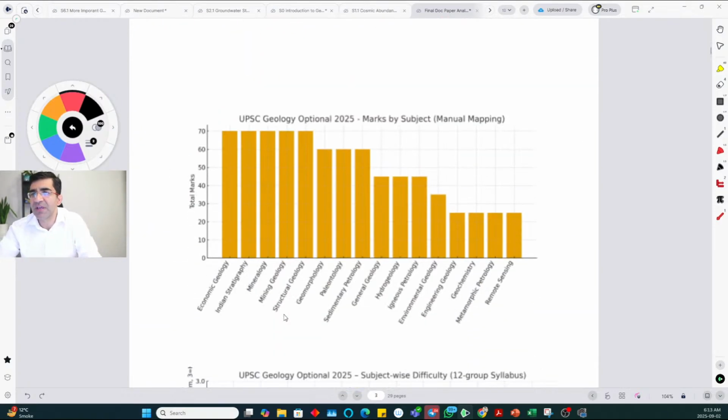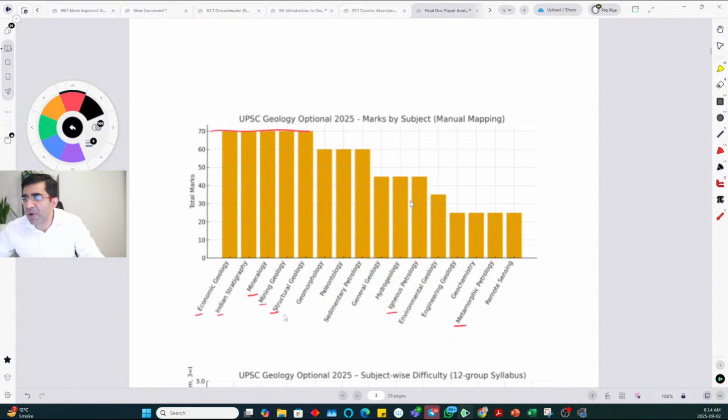So that is why it will be 70 or 60. So this year, the subjects that made it to 70 marks are economic geology, Indian stratigraphy, mineralogy, mining, structural. Okay, so these made it to 70 marks. There will be more because UPSC sometimes clubs subjects as well. So UPSC clubs, for example, metamorphic and igneous.